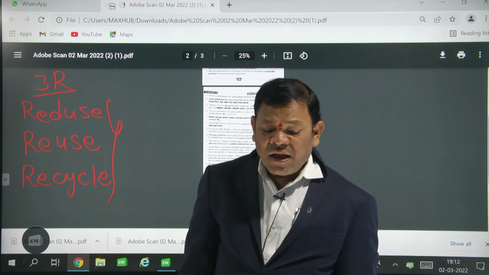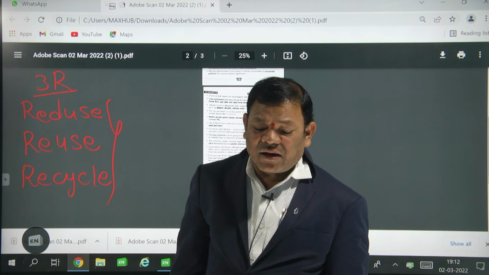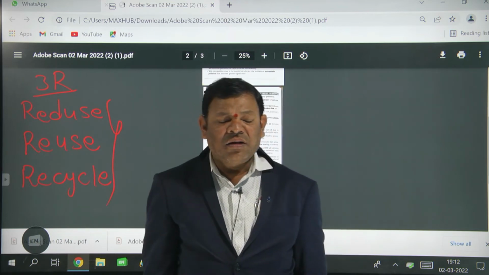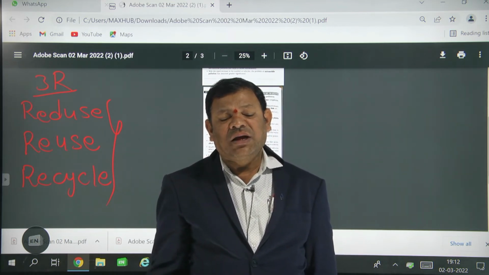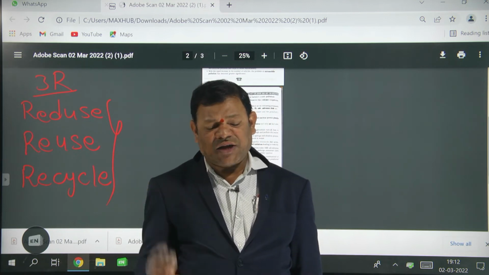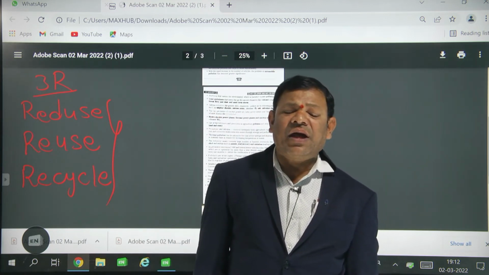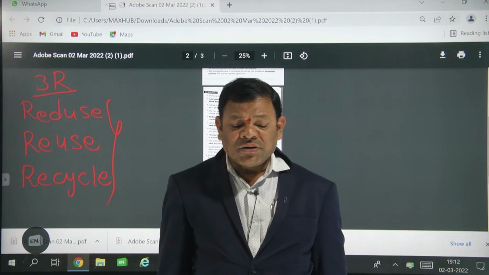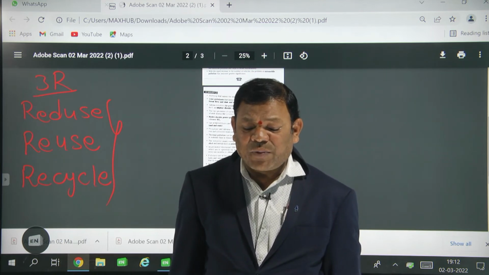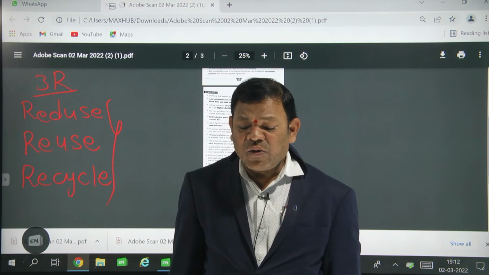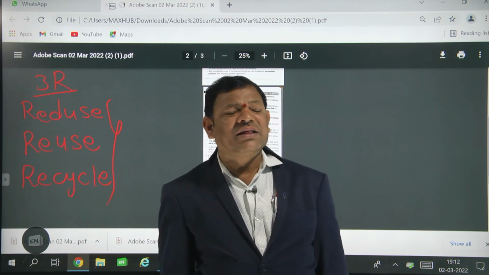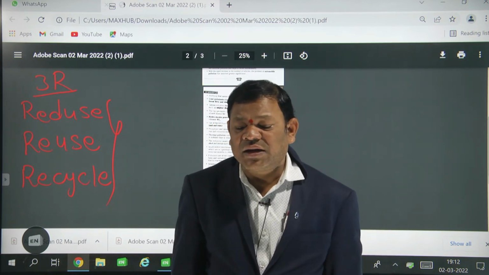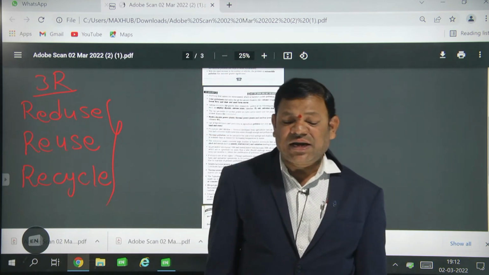The two problems of nuclear power are radioactive waste and the possibility of a meltdown like Chernobyl. Do you know Chernobyl? Chernobyl is in Russia, where radioactive isotopes polluted that particular area. Thermal power plants and nuclear power plants release sulfur dioxide. Sulfur dioxide combined with water causes acid rain.